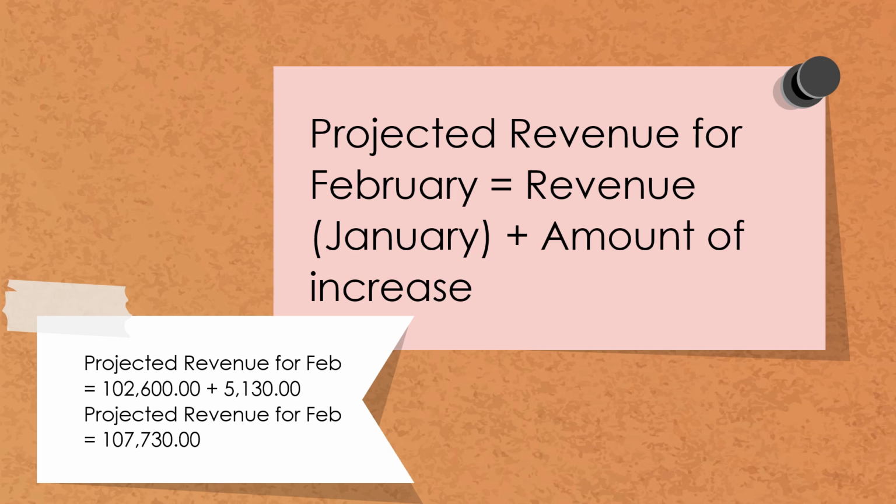Now that we have projected the increase, we have the projected revenue for the month of February. We only have to add the amount for the beginning month of January, 102,600, and the amount of increase, which is 5,130, which will give us a projected revenue of 107,730 pesos for the month of February. Do you understand that? All right, good job.